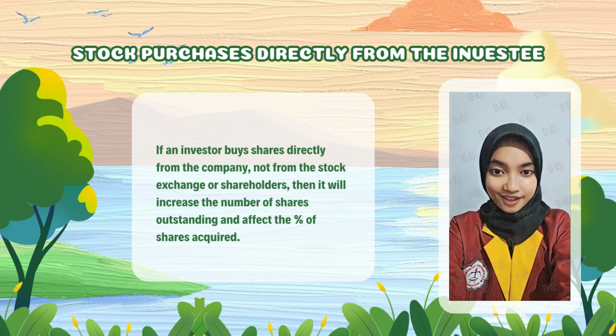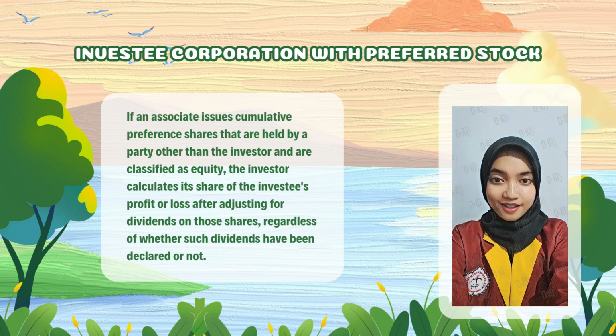Stock purchases directly from the investee. If an investor buys shares directly from the company, not from the stock exchange or shareholders, then it will increase the number of shares outstanding and affect the percent of shares acquired. Investee corporation with preferred stock. If an associate issues cumulative preference shares that are held by a party other than the investor and are classified as equity, the investor calculates its share of the investee's profit or loss after adjusting for dividends on those shares, regardless of whether such dividends have been declared or not.